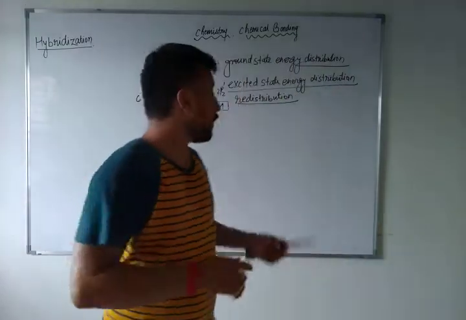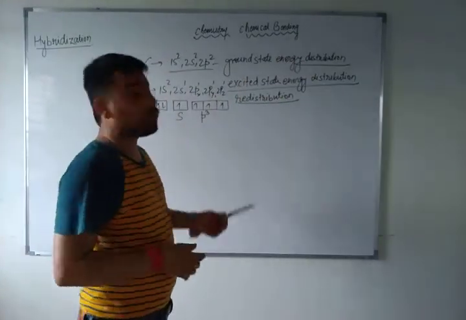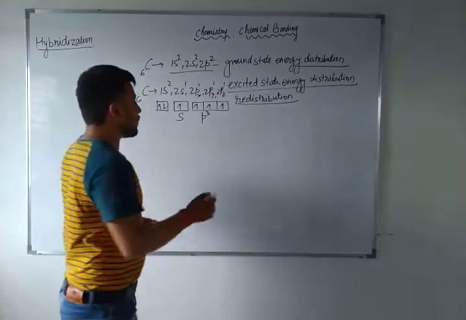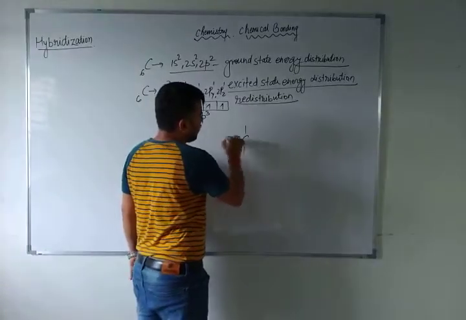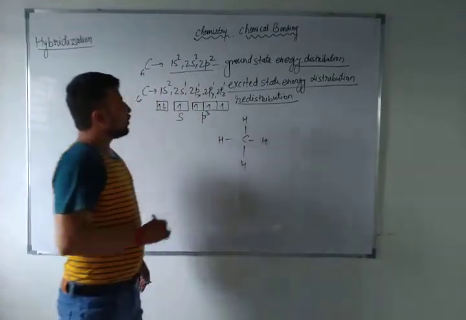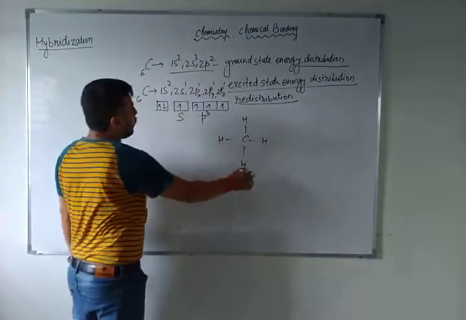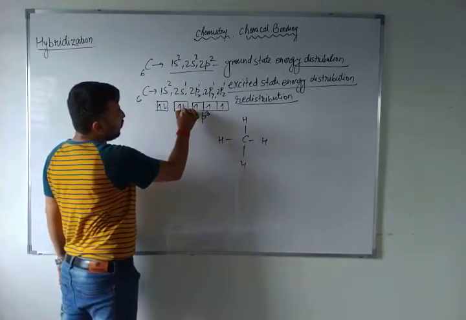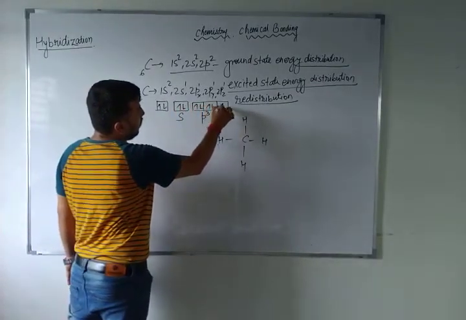So that's why in the triple bond it is sp, in the double bond sp2, and in the single bond, for example carbon in methane, if anybody asks you, here H, H, H, H. You can see the 4 hydrogen electrons will be here, 1, 2, 3, 4.